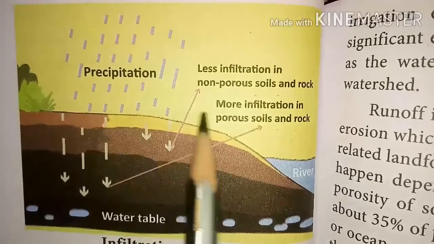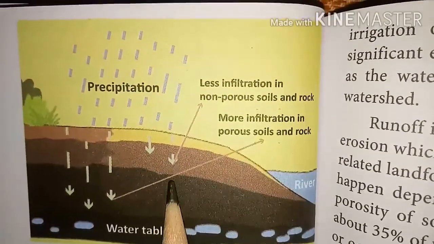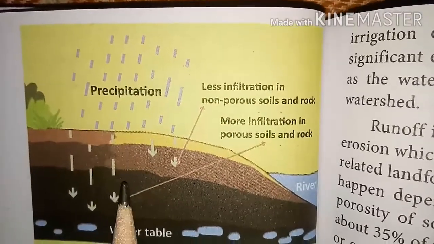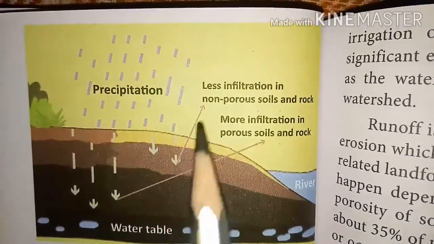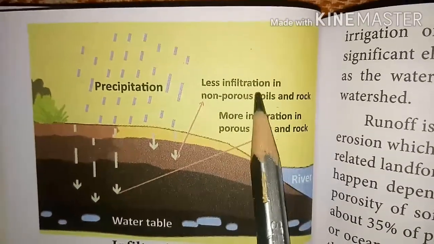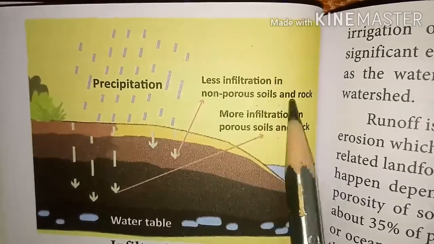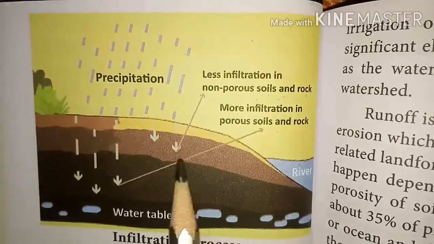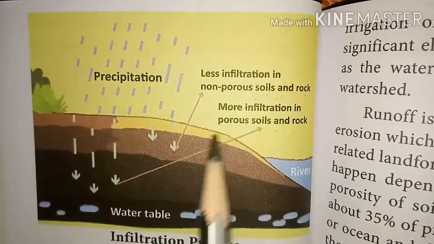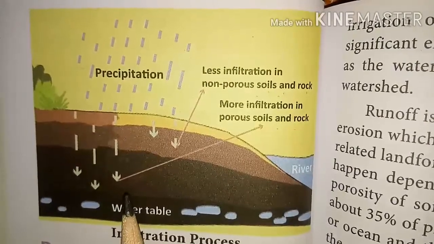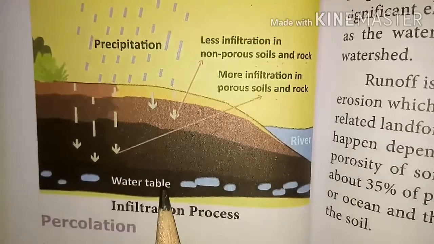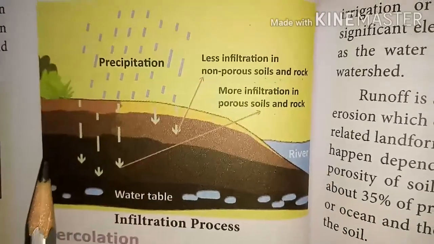Here on the earth, the water entering the soil at the surface of the ground is termed infiltration. Actually, there are two types: less infiltration and more infiltration. Where there are non-porous soils and rocks, there is less infiltration. But there is more infiltration in porous soils and rock. This is the water table. The water table rises through this infiltration process.